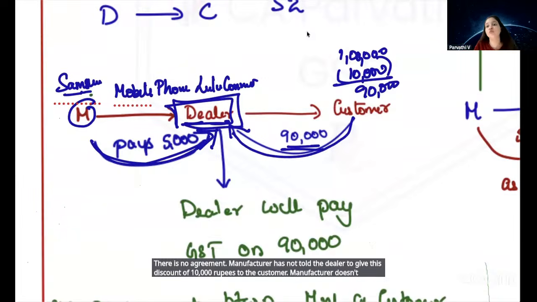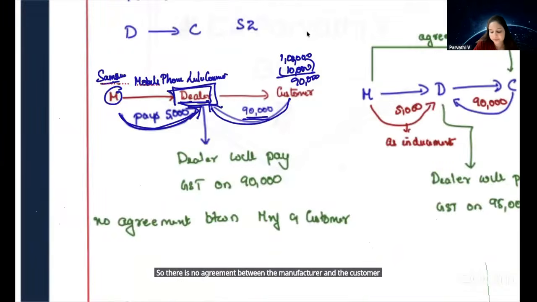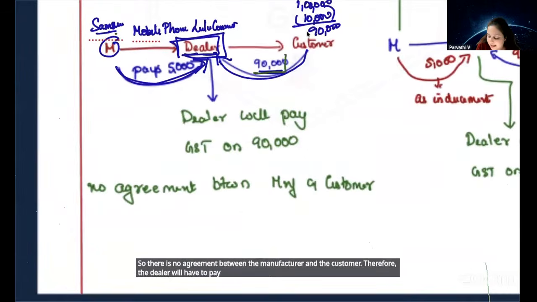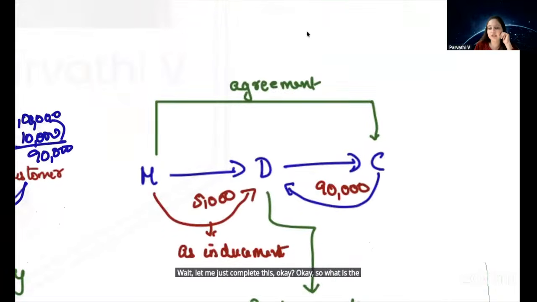The manufacturer doesn't even know who the customer is, so there is no agreement between the manufacturer and the customer. Therefore, the dealer will have to pay GST only on the value collected from the customer, which is 90,000 rupees. Okay, so what is the other situation?